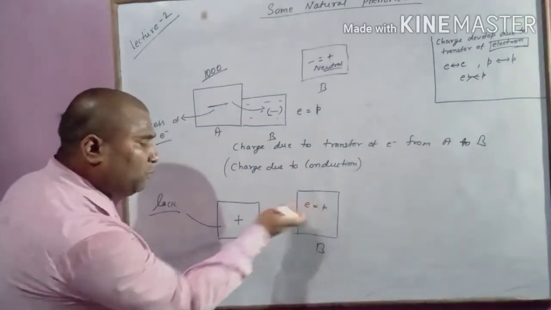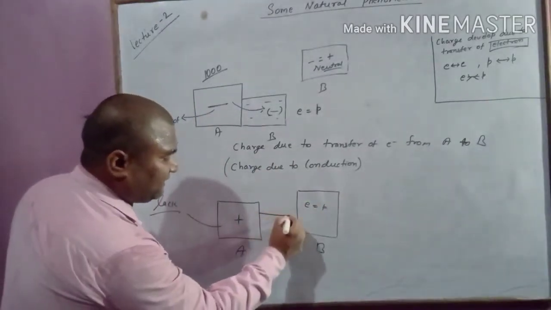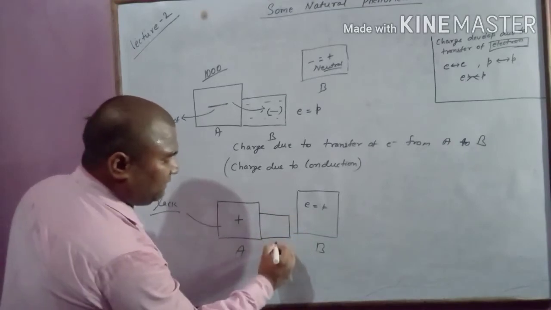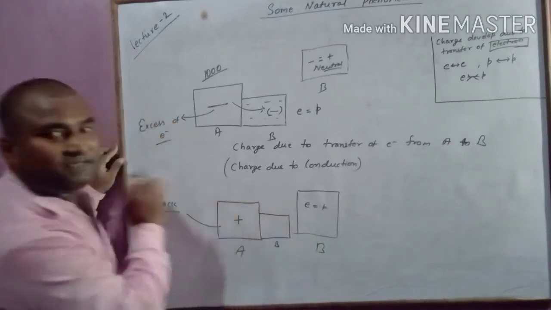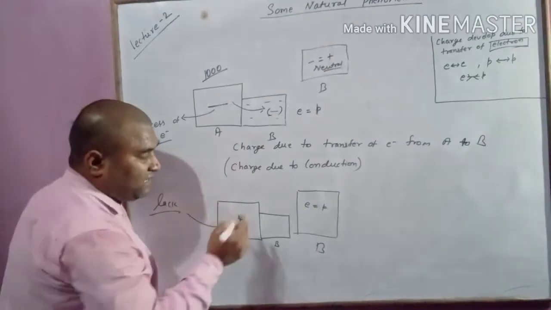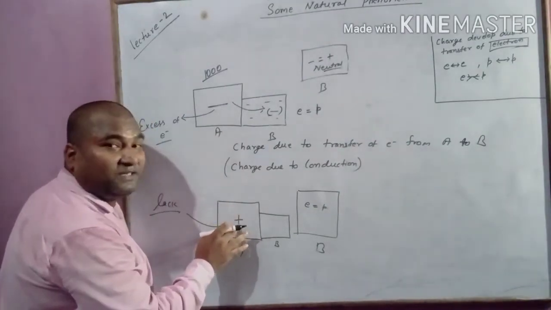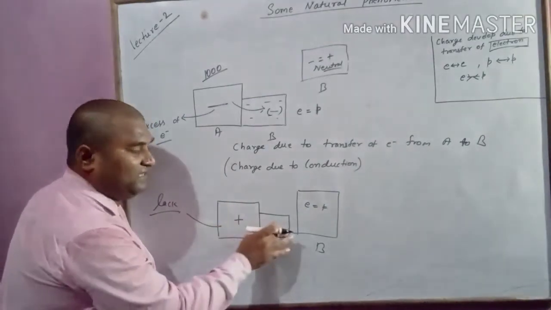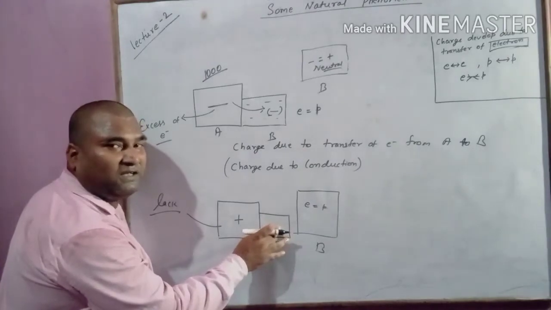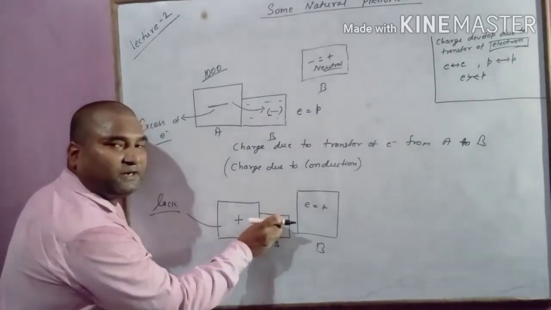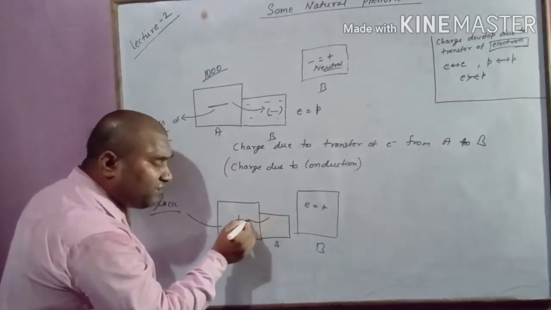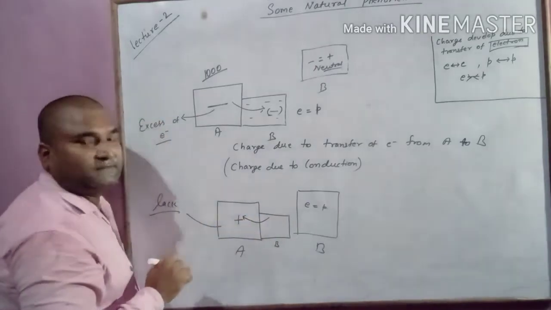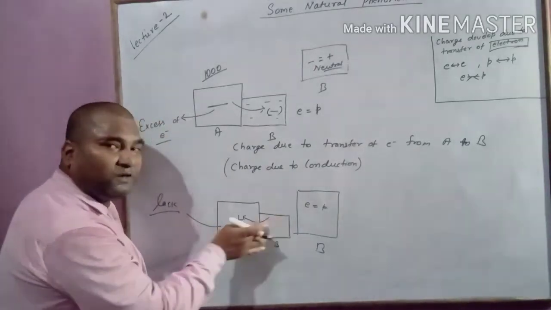When I bring it in contact with this, see, this lacks electrons, इसको इलेक्ट्रॉन की कमी है. इसके पास sufficient इलेक्ट्रॉन था. Since it had sufficient electrons, some electrons will transfer from here. So some electrons get transferred.